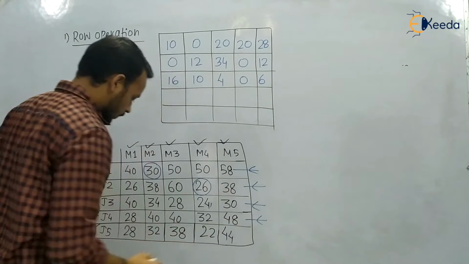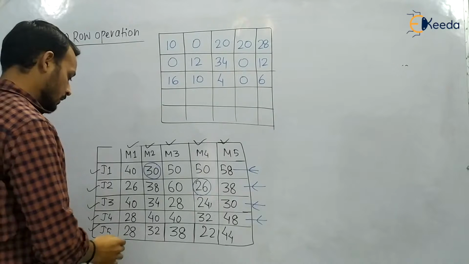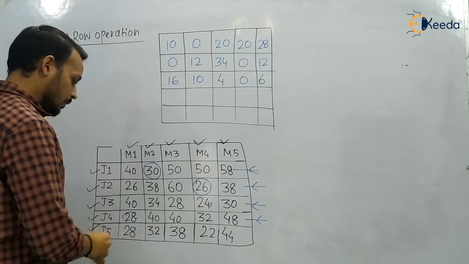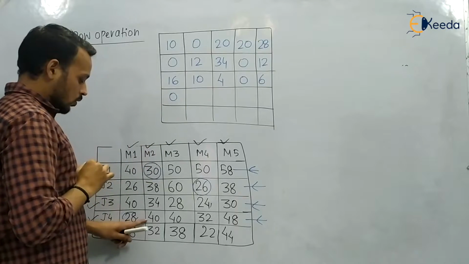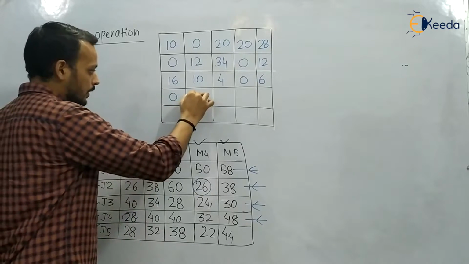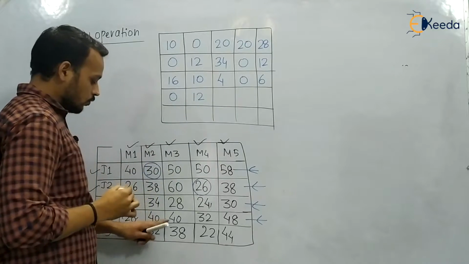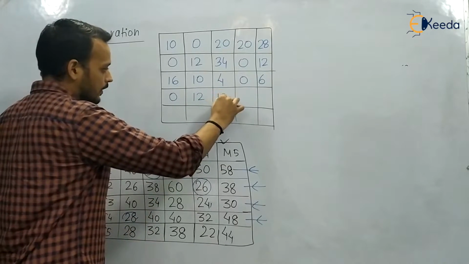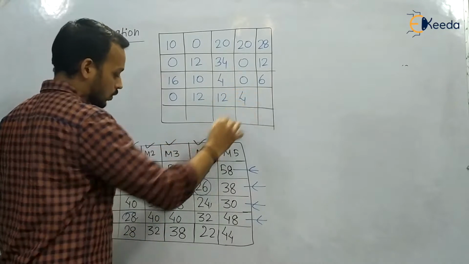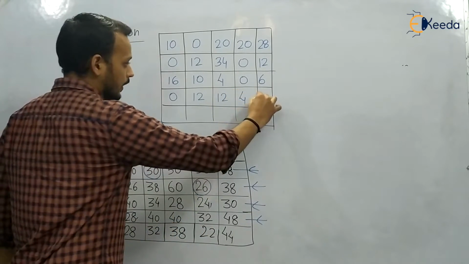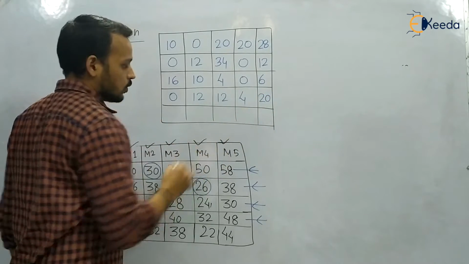Now the next row, the minimum is 28. So 28 minus 28, we will get 0. 40 minus 28, we will get 12. 40 minus 28 again, we will get 12. Just subtract it. 32 minus 28, we will get 4. 48 minus 28, we will get 20.